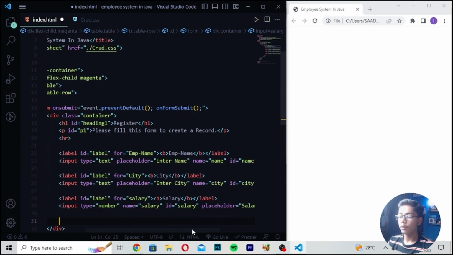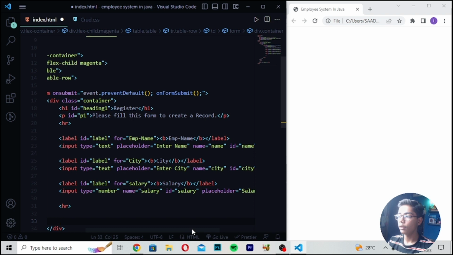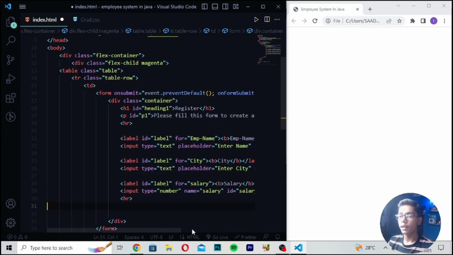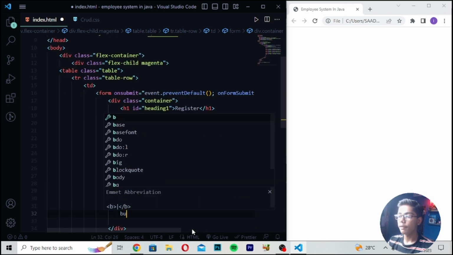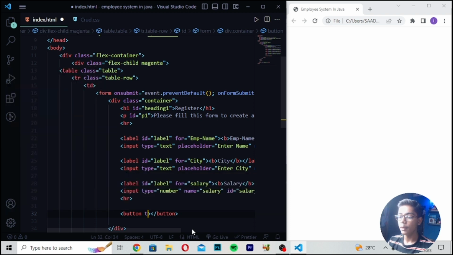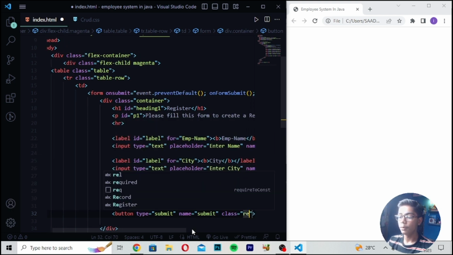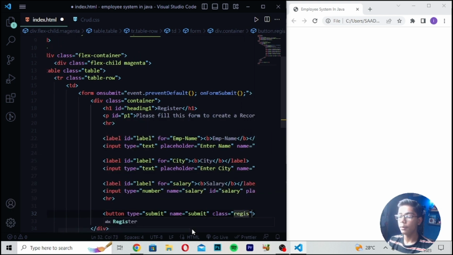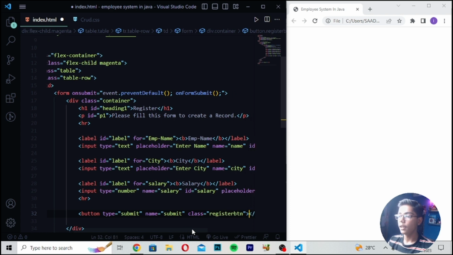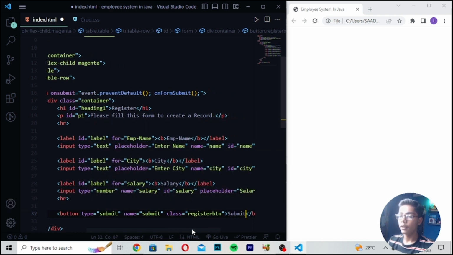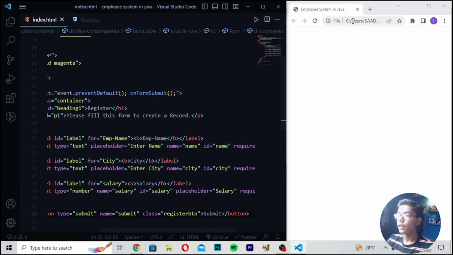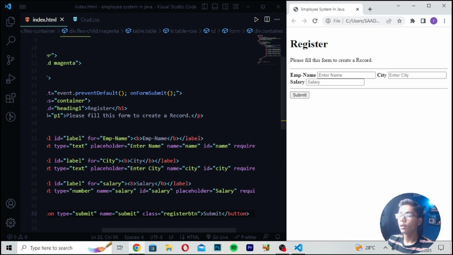After writing this, you have to write an hr tag, and then you have to give a space from here. And after giving a space, I will be writing the button, type should be submit. So here I will be writing type submit. Then you have to write name submit and write class, which should be registration. So here I will be writing register BPN. Then you have to write submit. Here you have to now just save it. Then you have to reload. So you can see now we are getting all these things here.